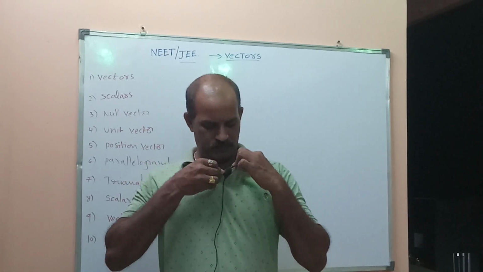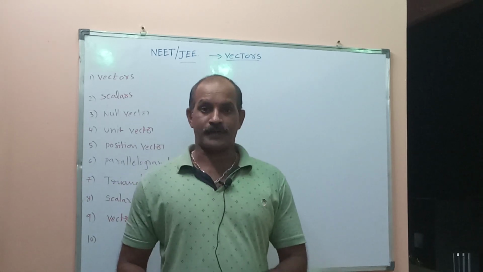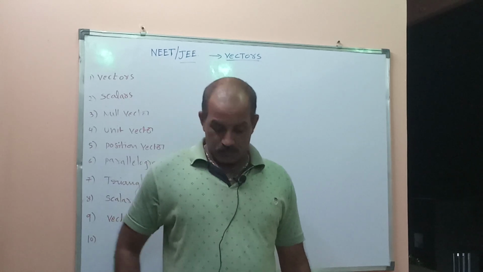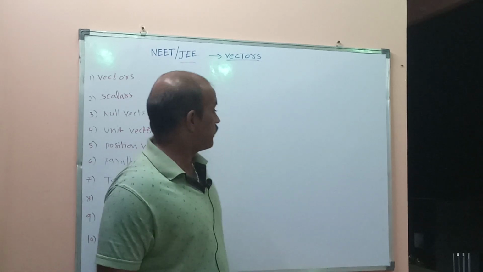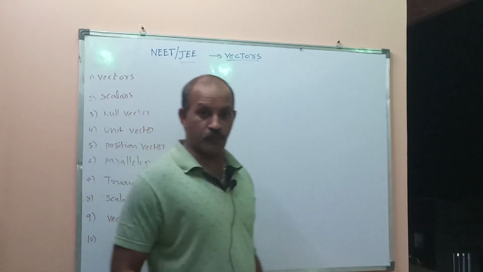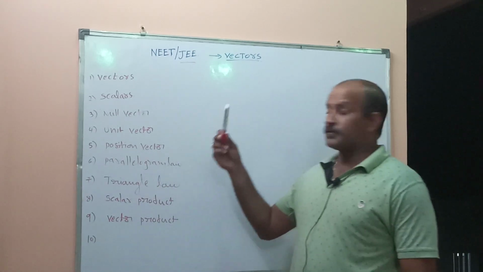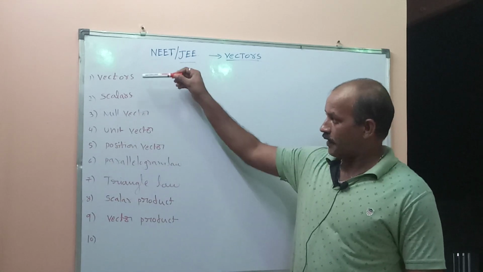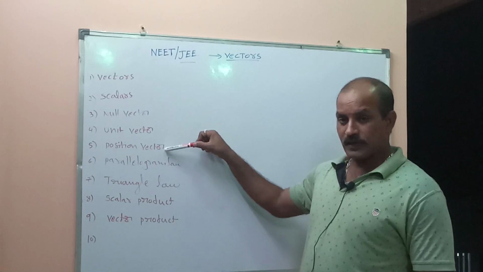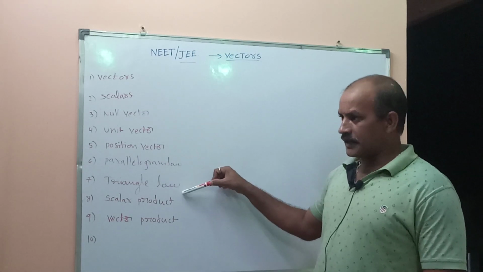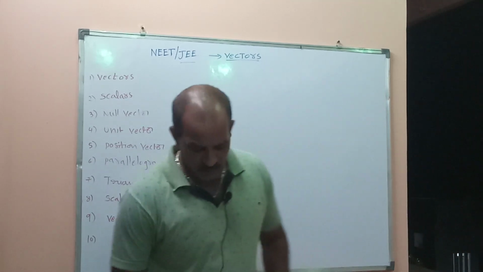Good evening, students. Today I will discuss the physics concept of vectors. This topic is covered by one question, worth 4 marks, in JEE Mains or NEET. Today I will discuss these subtopics: vectors, scalars, null vector, unit vector, position vector, parallelogram of vectors, triangle of vectors, scalar product, and vector product. Okay, so let us discuss them one by one.